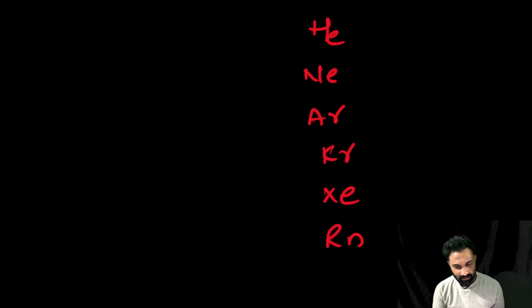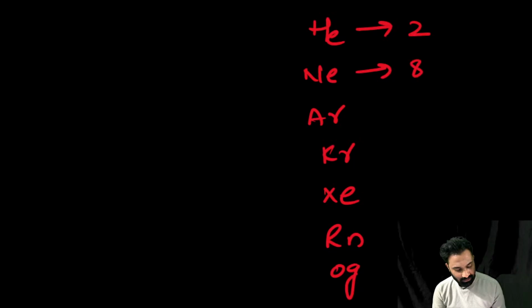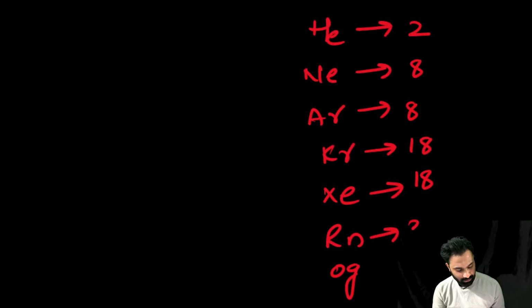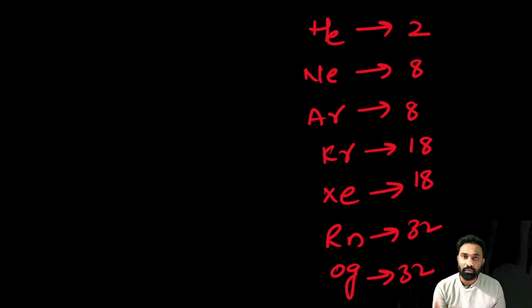Now be concentrated on the class. This is the first period element. In the first period we have only 2 elements. In the second period we have 8, the third period 8, the fourth period 18, the fifth period again 18, the sixth period 32, and the seventh period 32. If you remember these numbers, whatever the group number or period number given, we can identify the elements very easily.